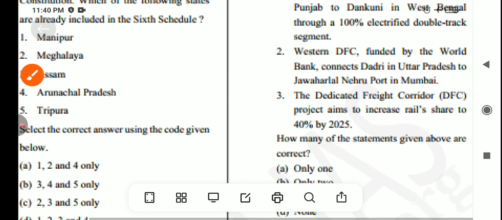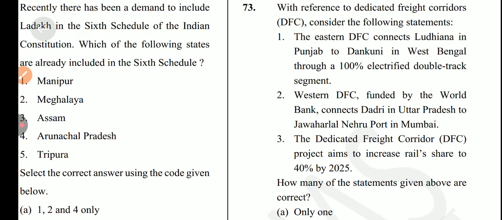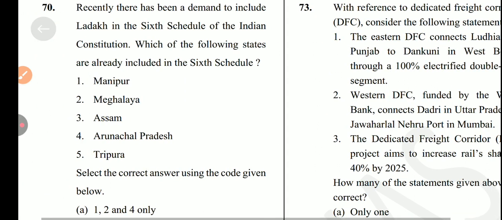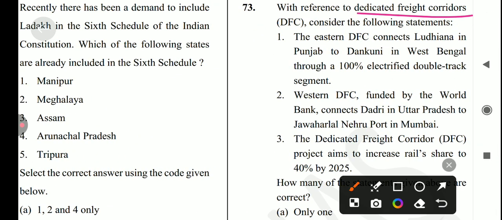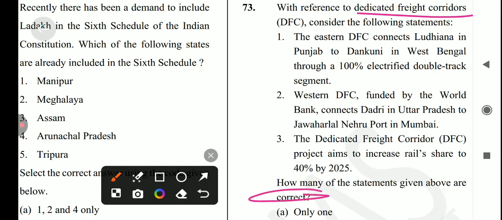Let's come to the next question, which is with reference to dedicated freight corridor, consider the following statements. और इसमें क्या पूछा है, correct statement. So first statement is the Eastern DFC, which means dedicated freight corridors, connects Ludhiana in Punjab and Dankuni in West Bengal through 100% electrified double track segment.